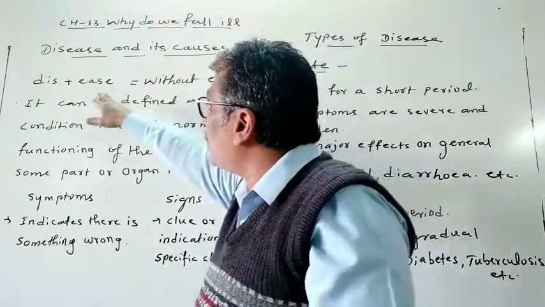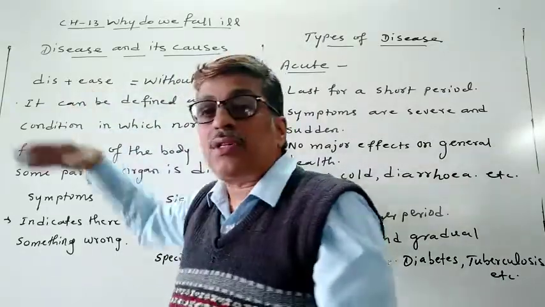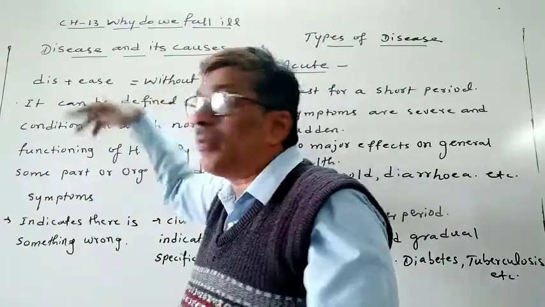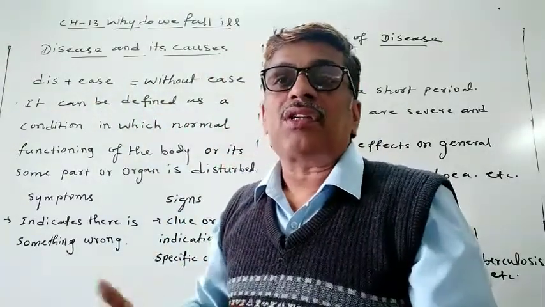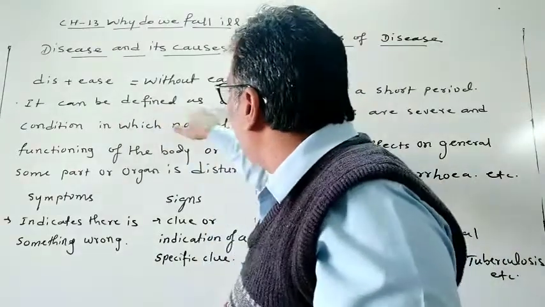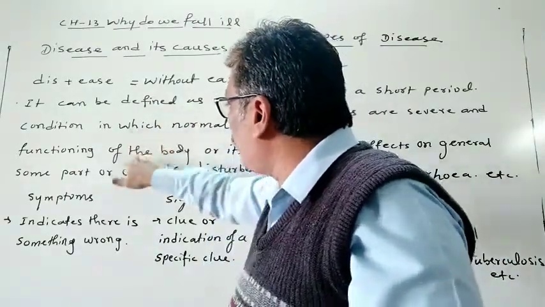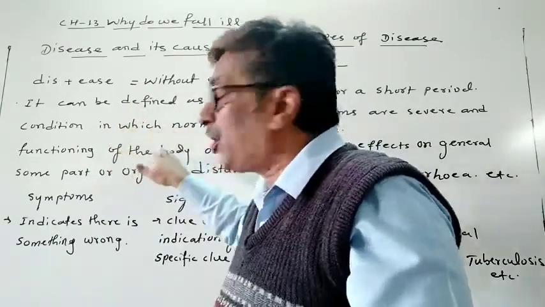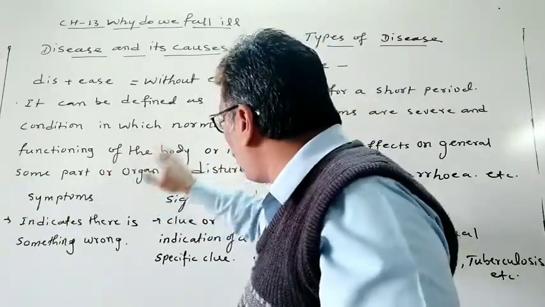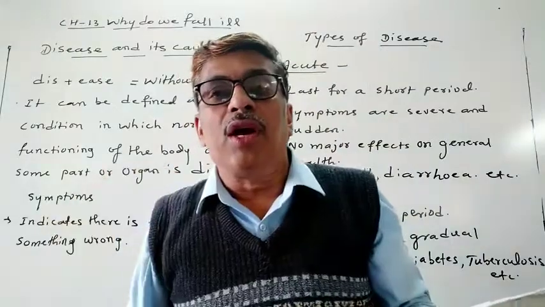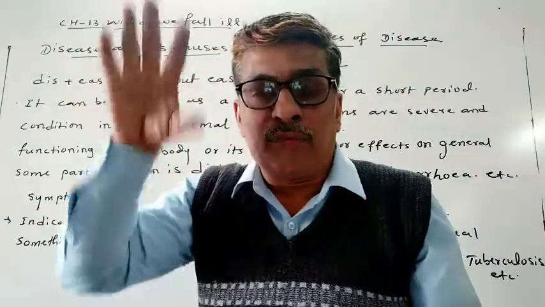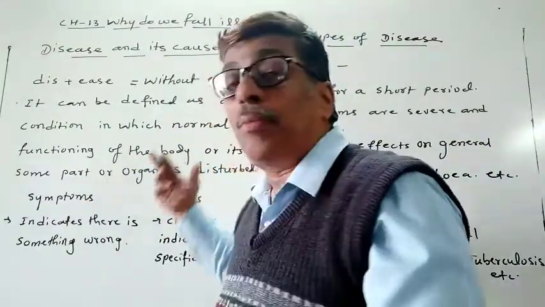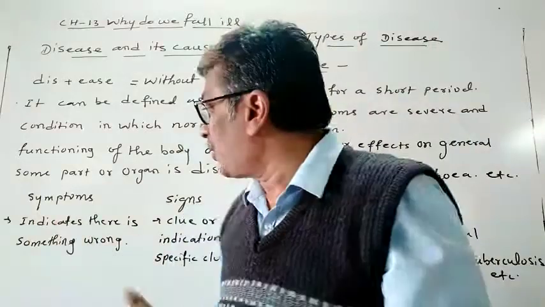Okay, first of all, you will see this prefix "dis". This means discomfort, or without ease. "Dis" means without, and ease means comfort. So without ease is called a disease. It can be defined as a condition in which the normal functioning of the body or some part or organ is disturbed. Then we call it a disease.